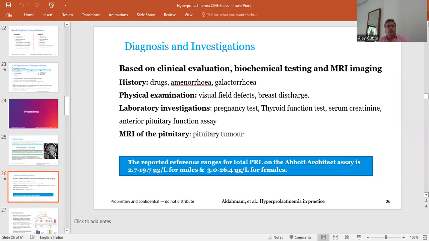Physical examination should include a visual field defect check in a patient if we are suspecting a pituitary macroadenoma, because the peripheral visual field may be affected. Breast discharge should be examined. Laboratory investigation includes a pregnancy test, which should be ruled out because it is one of the physiological causes of hyperprolactinemia. Thyroid function test, because we have already seen that hypothyroidism is one of the important causes of hyperprolactinemia. So hypothyroidism should be ruled out.